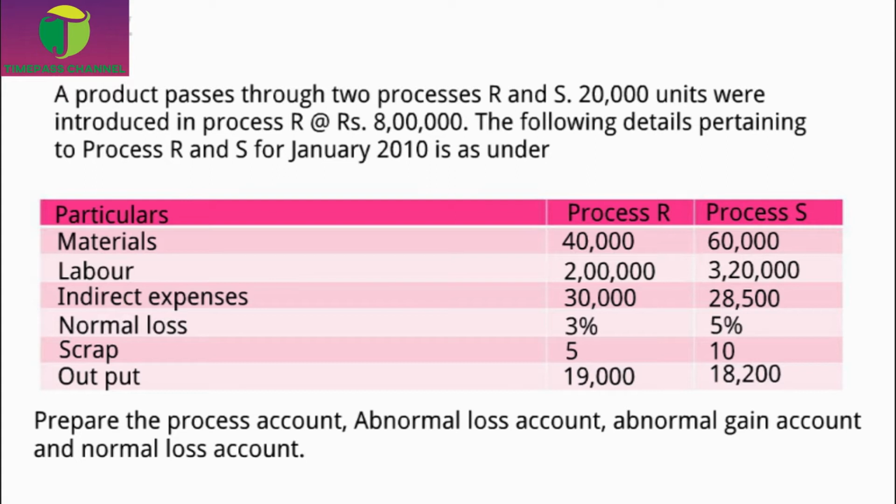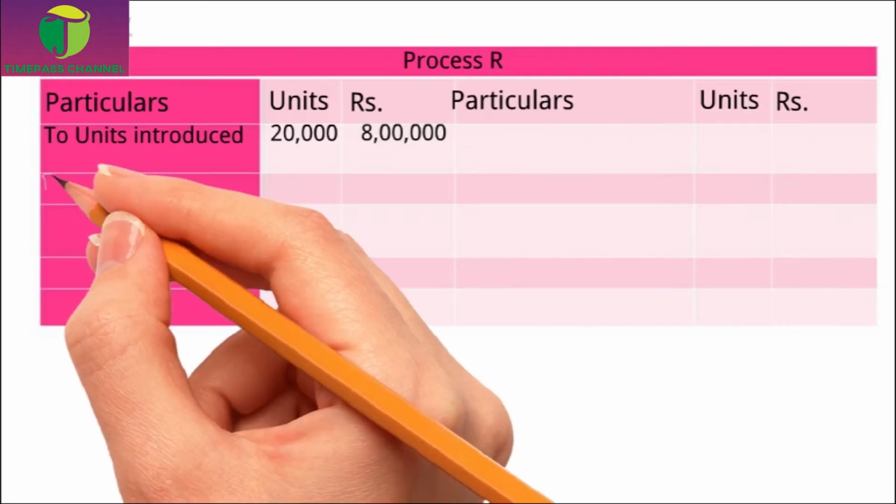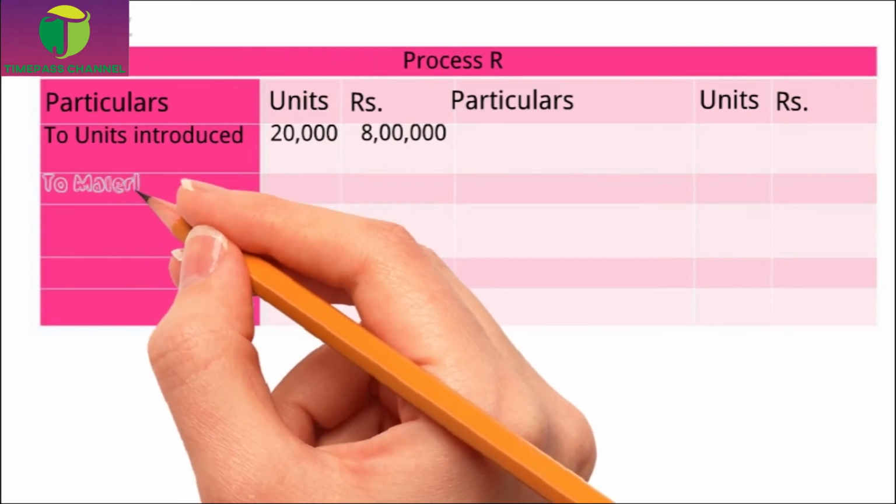Next, I have to write the materials 40,000 on the debit side, and similarly labor 2 lakh, indirect expenses 30,000. All these three will appear on the debit side of your process R account. I'll write it now.